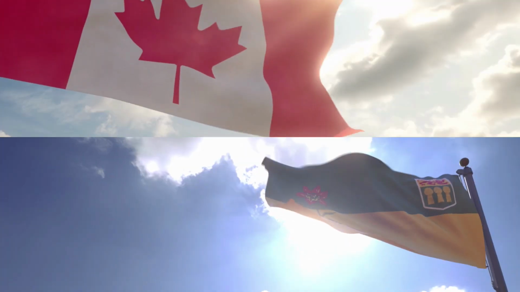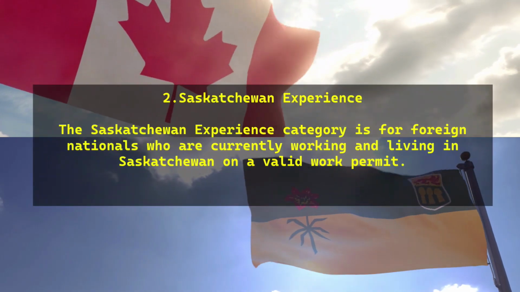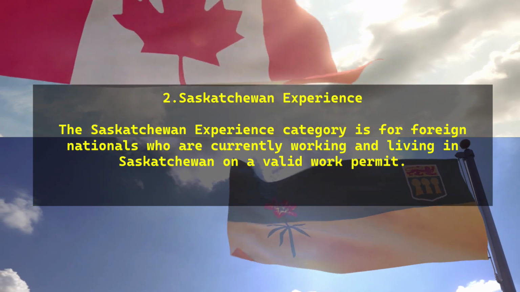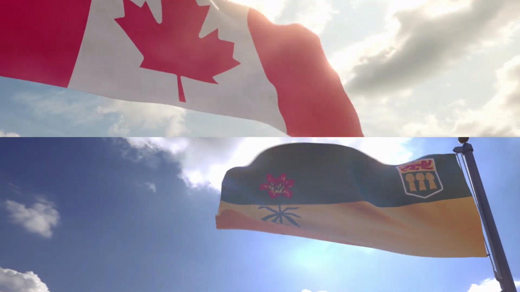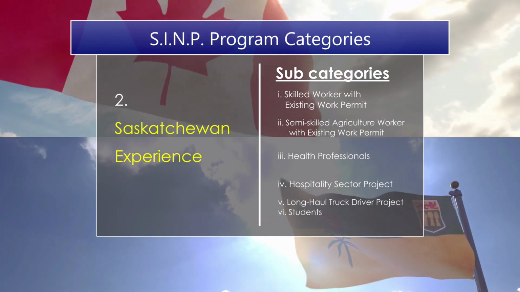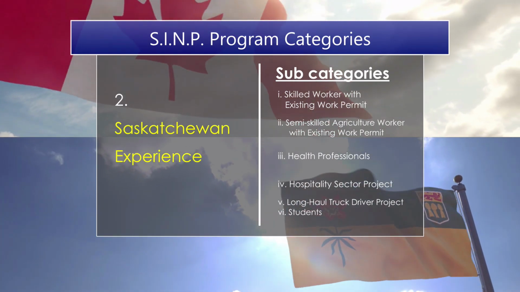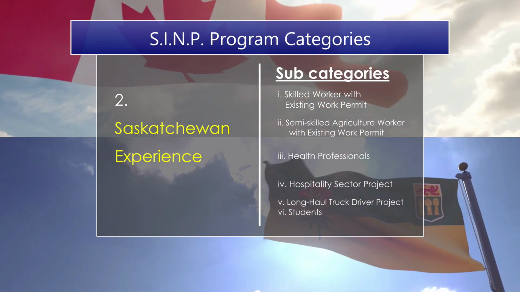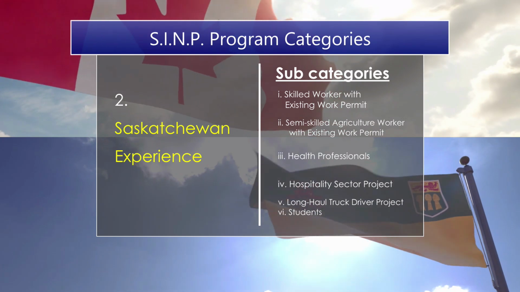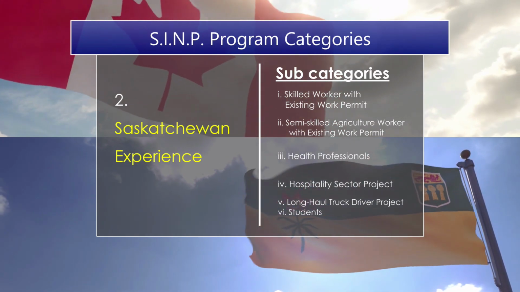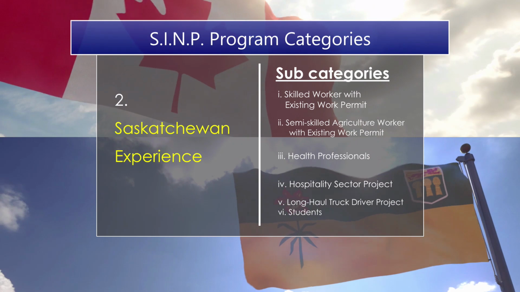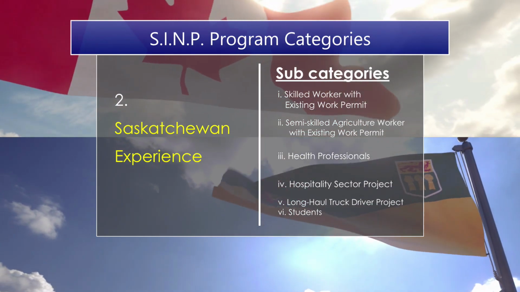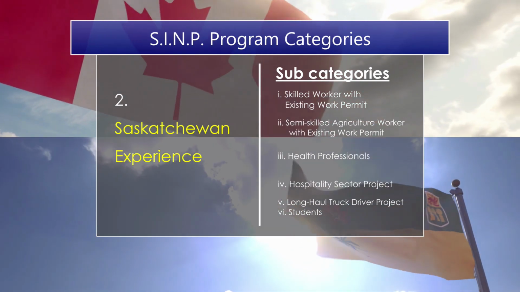The Saskatchewan Experience category is for foreign nationals who are currently working and living in Saskatchewan on a valid work permit. There are 6 subcategories that foreign workers currently working and living in Saskatchewan may apply for under the SINP. These are Skilled Worker with Existing Work Permit, Semi-Skilled Agriculture Worker with Existing Work Permit, Health Professionals, Hospitality Sector Project, Long-Haul Truck Driver Project, and Students.